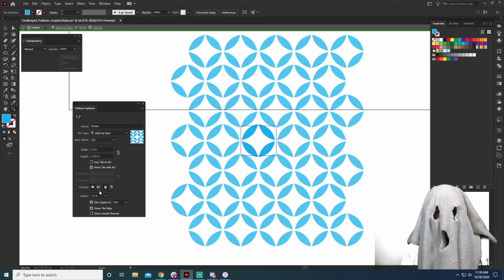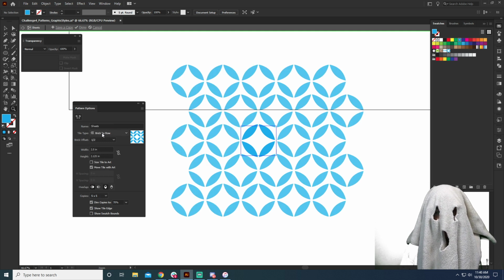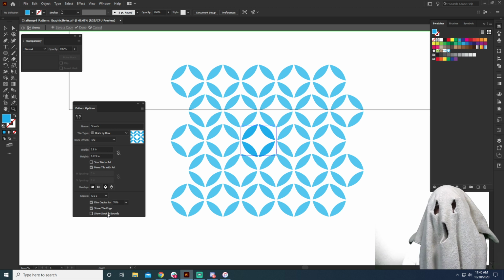So here we can go 7 by 5, and that is going to do 7 rows. Here we can go 3 by 1. You can really play around with what you want it to be. So here, I just want it very easily to be a good 5 by 5 grid. Now we can show the tile edge, that's what we want, and show the swatch bounds. I don't really need that.